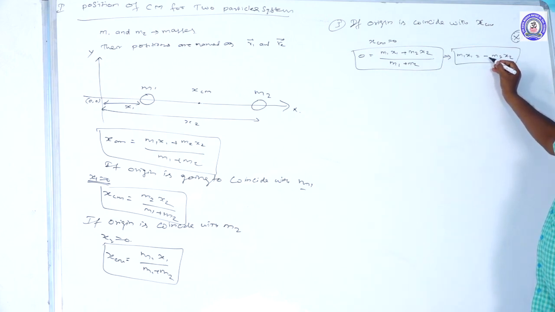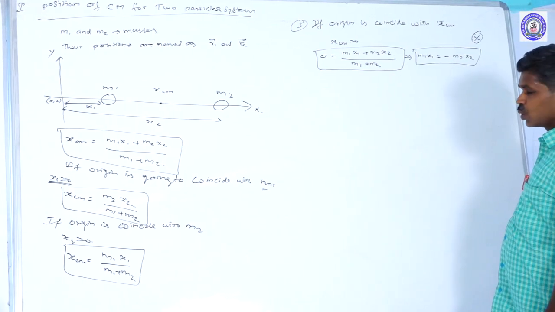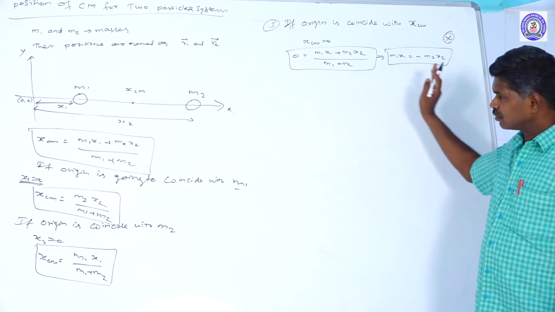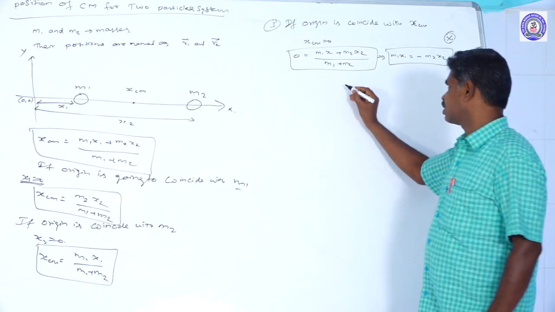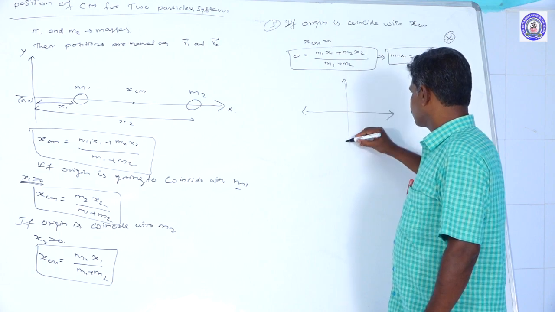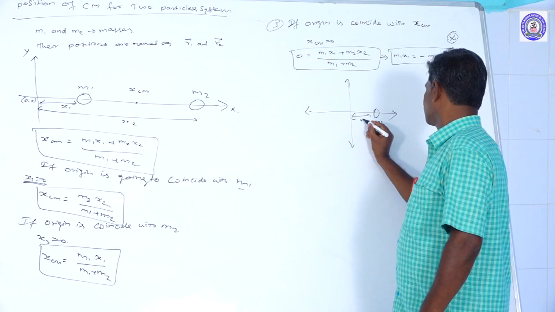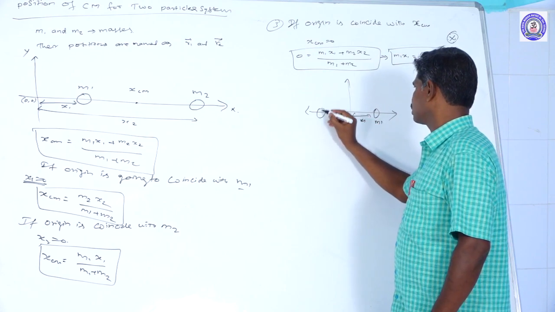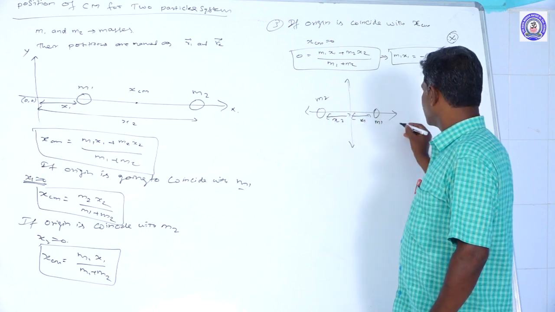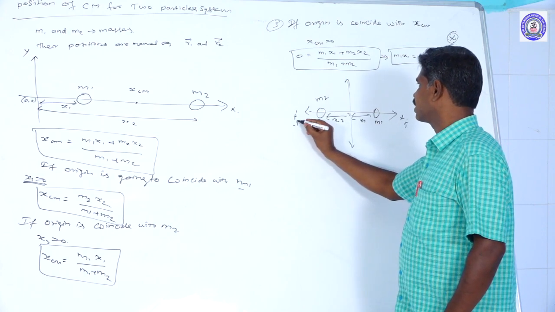Here the minus sign indicates that if x1 is in the positive x direction, x2 is in the negative x direction, if the origin is at the center of mass. For example, the diagram is taken like this: mass m1 at distance x1, then mass m2 at distance x2, but in the direction of minus i cap.